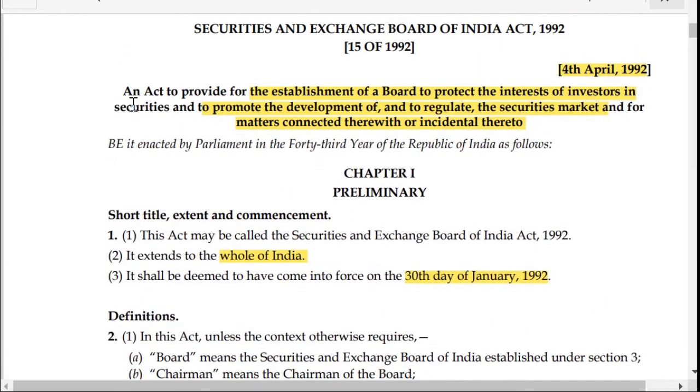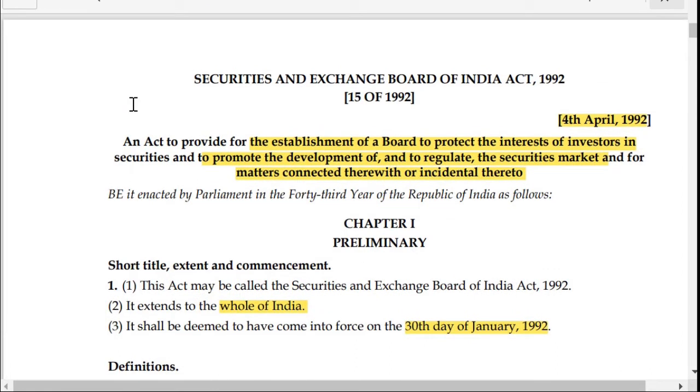So now, talking about the Securities and Exchange Board of India Act 1992, it was enforced on the 30th day of January 1992. However, the date of enactment is 4th April 1992. So the date of enactment and the date of enforcement are two different things. If a question comes for enactment, you should write 4th April 1992. But if the question asks when it was enforced, then 30th January 1992.